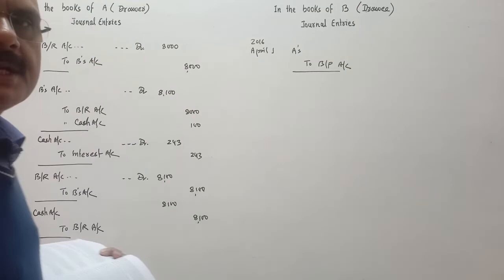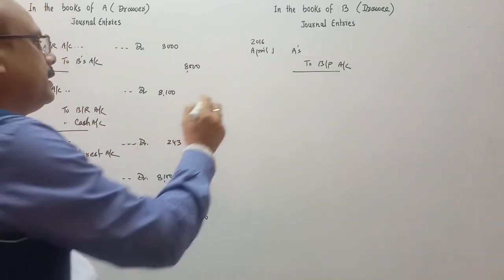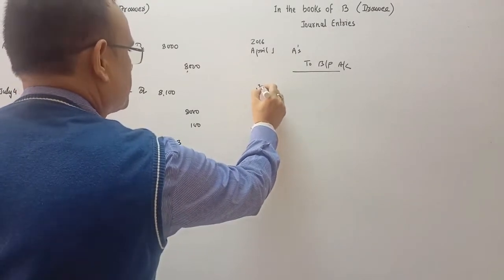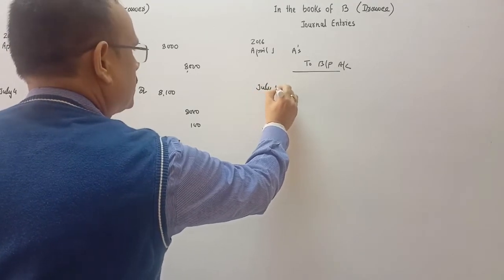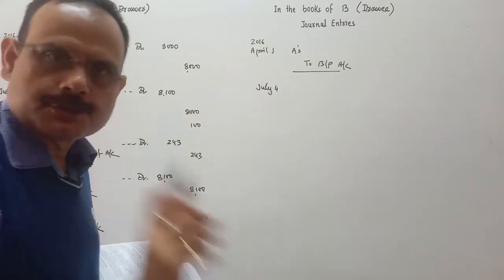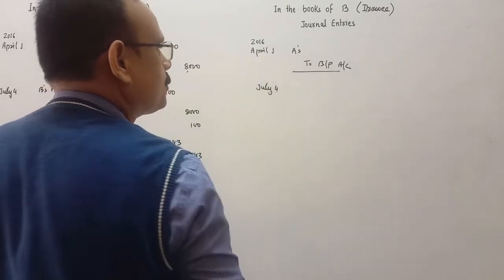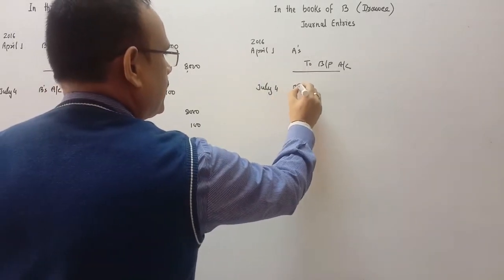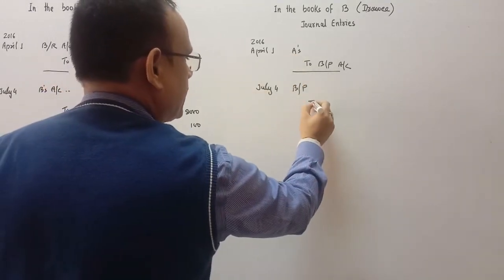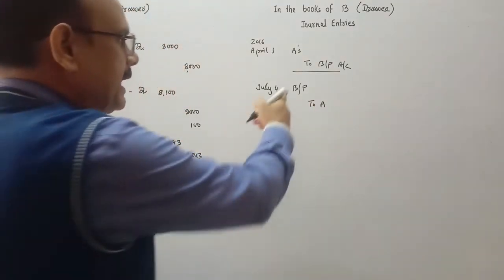He will write the narration: being bill accepted, which is drawn by A. Next, on July 4th, on the due date, when he has refused to pay the amount or the bill is dishonored, he will do the cancellation entry.